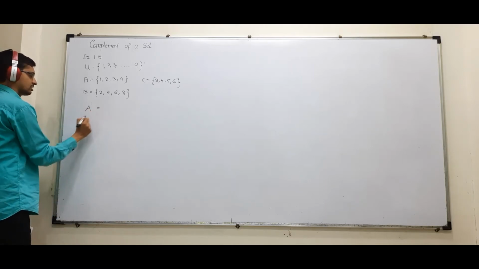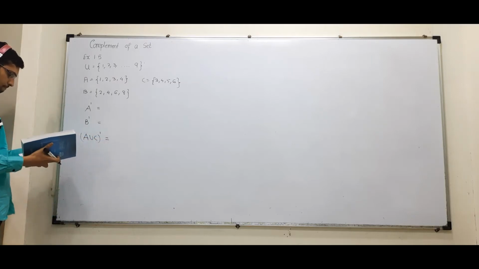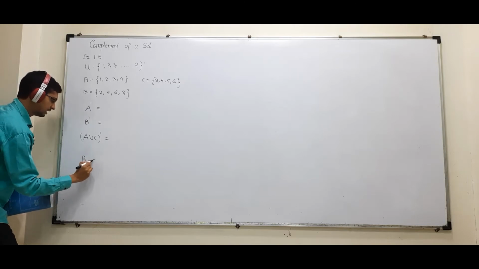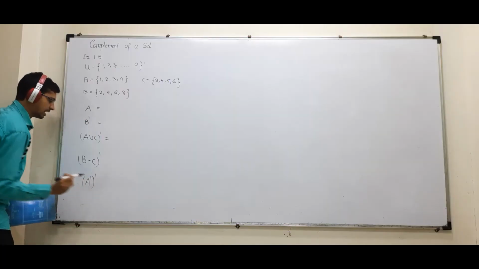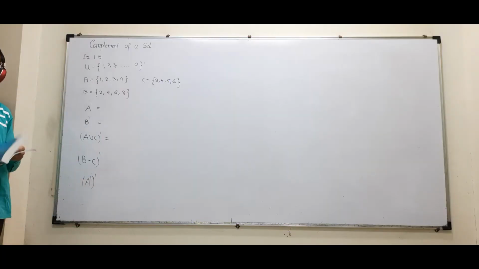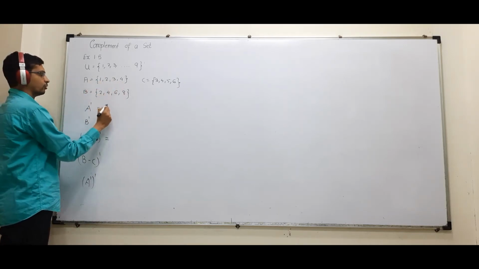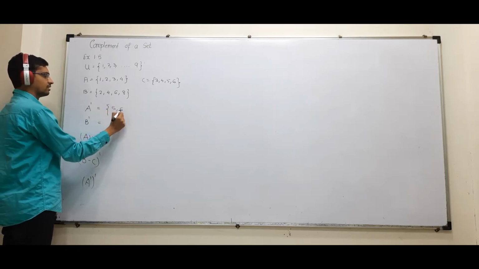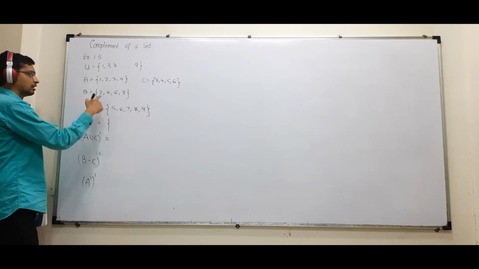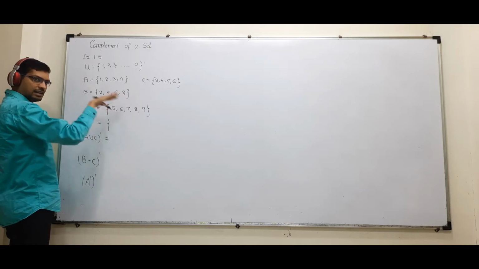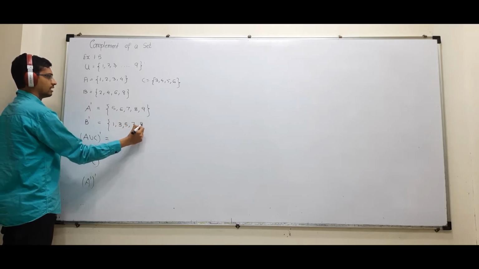हमें find करना है A dash, B dash, (A union C) dash, then (B minus C) dash, then (A dash) dash as well. Okay, we'll do this so you'll understand nicely. A dash क्या आएगा? Everything except 1, 2, 4. So I can easily get A dash: 5, 6, 7, 8, 9. B dash भी easy है. 2, 4, 6, 8, I'll leave and write everything from U. So 1, 3, 5, 7, 9.